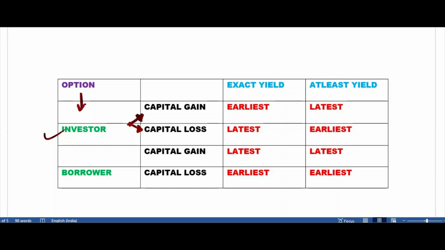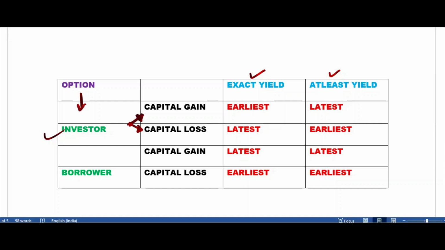If they talk about exact yield, again you have two columns. They are talking about at least minimum yield or exact yield. If I say I'll give you 10K or at least 10K, there is a difference. At least 10K means it could be 10, 20, 30, 40, 50, 100. 10K exact means 10K. So if in the question they talk about at least yield, you have to use this column. Exact yield, you have to use this column.